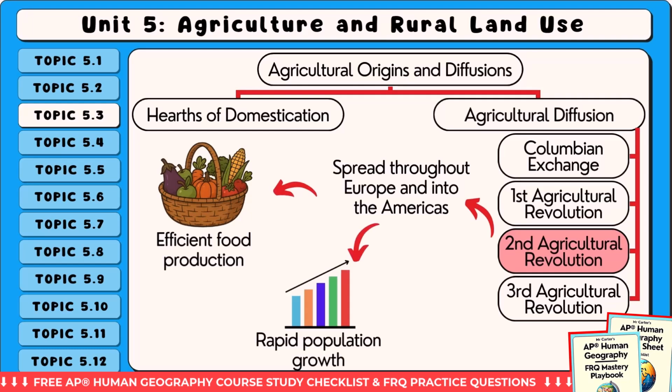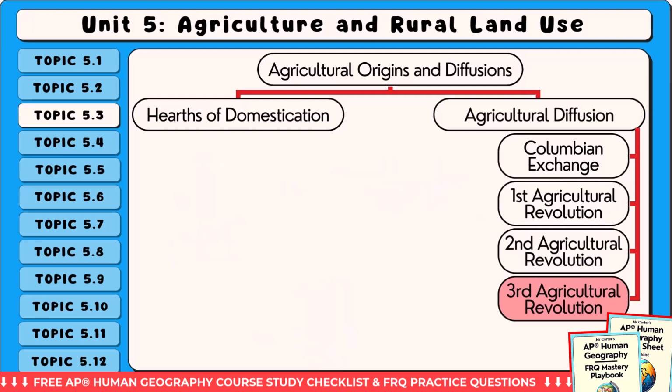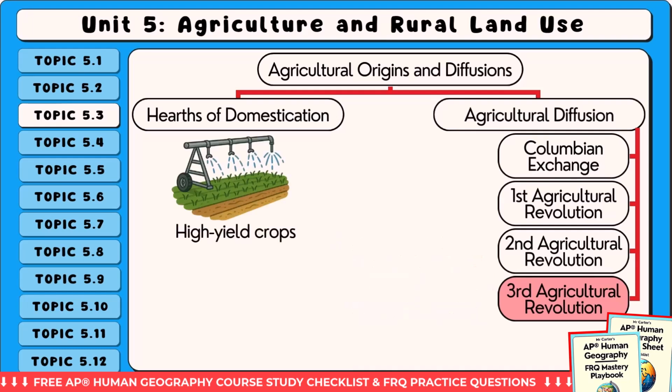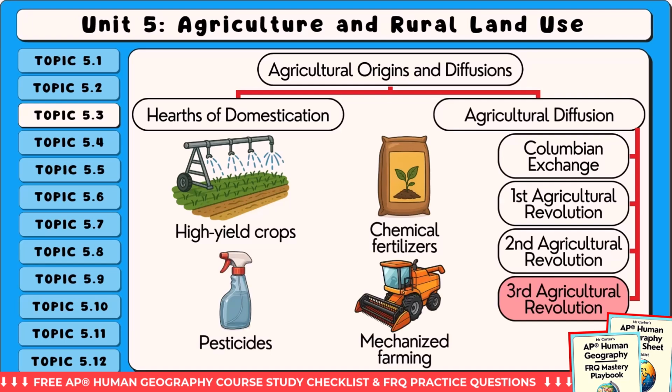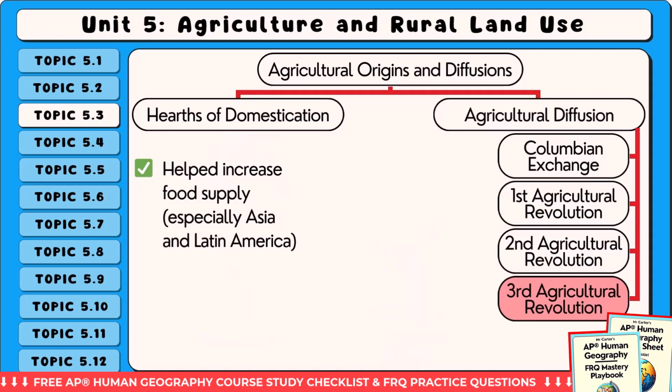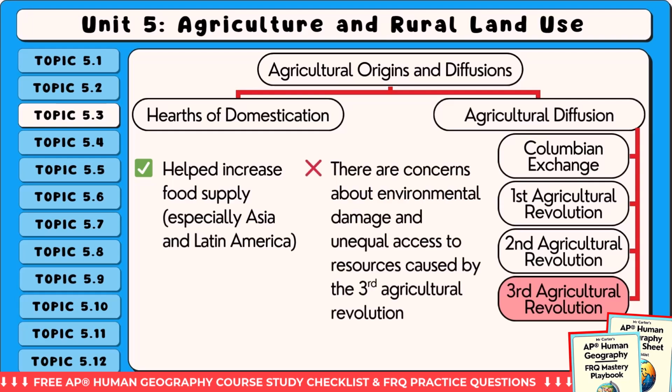the Industrial Revolution. The fourth pattern is the Third Agricultural Revolution, also known as the Green Revolution. It began in the mid-20th century and involved the global spread of high-yield crops, chemical fertilizers, pesticides, and mechanized farming. The Green Revolution had a major impact on countries in Asia and Latin America, where new varieties of wheat and rice helped increase food supply. However, it also raised concerns about environmental damage and unequal access to resources.